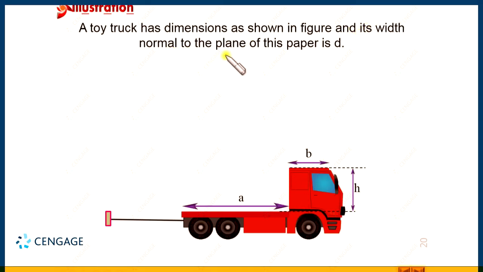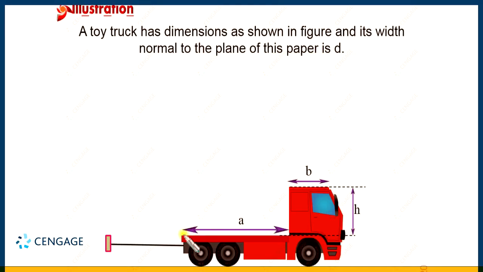And the width normal to the plane of this paper is small d. That means this dimension is small d. It is not shown on the screen because this is the two-dimensional view. This is small d. That means the area of this surface is A multiplication d. Similarly, the area of the top of the cabin is B multiplication d, and the area of this vertical face is H multiplication d.